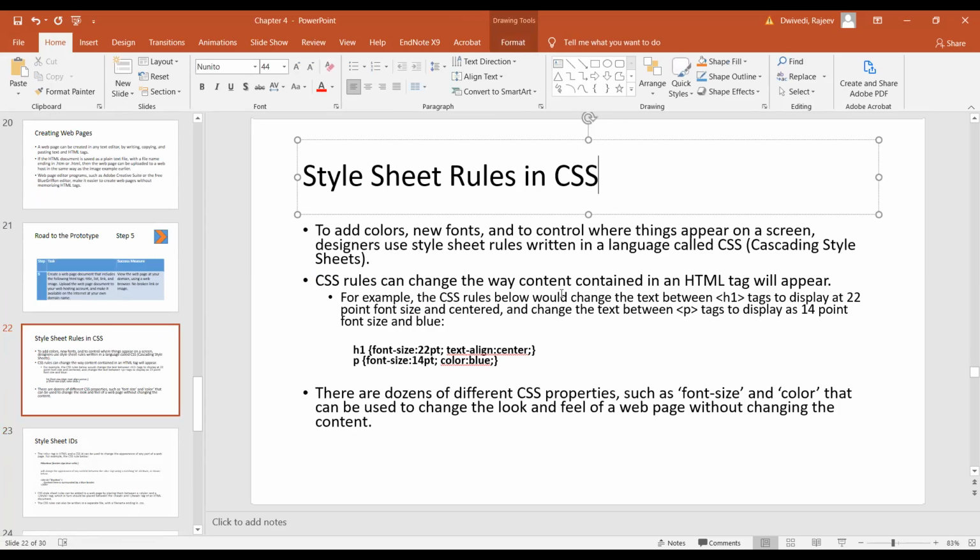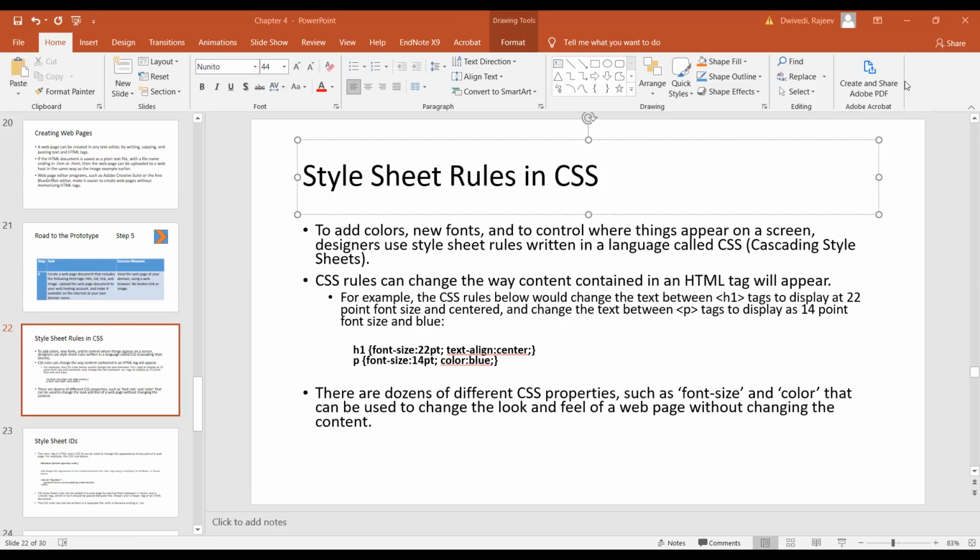Style sheet rules in CSS to add color. Basically this is all giving some cosmetic effect: new fonts, control over where things appear on a screen, designing. This is a language called Cascading Style Sheets. So here, font size 12, font size 14, color blue, align left, right. We are all habitual about this, to make a very attractive, very appealing website.